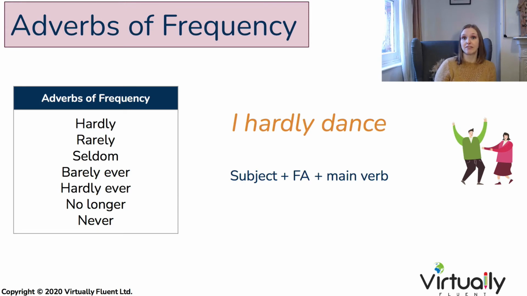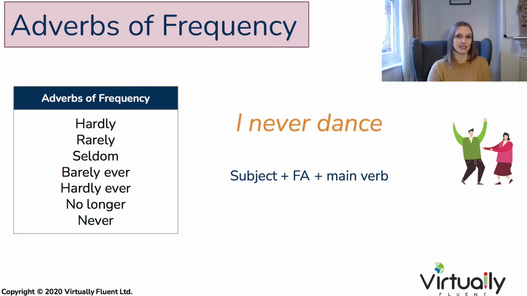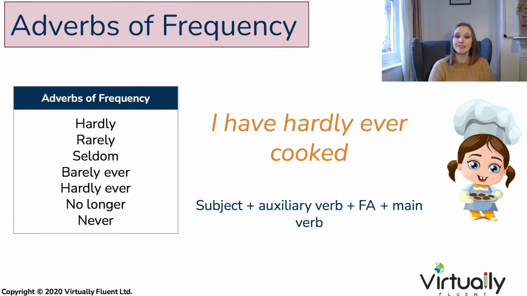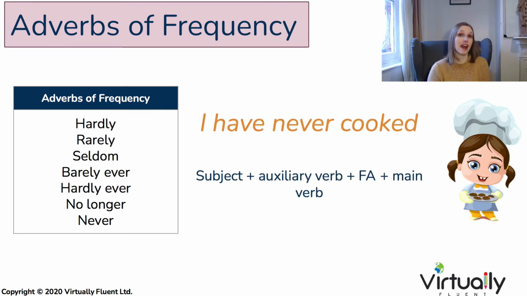With negative adverbs of frequency, they tend to separate the subject and the verb. For example, I hardly dance, or I never dance. But this becomes slightly different when we have an auxiliary verb. I have hardly ever cooked. Now you can see that the negative adverb of frequency separates the auxiliary verb and the main verb. Or I have never cooked.